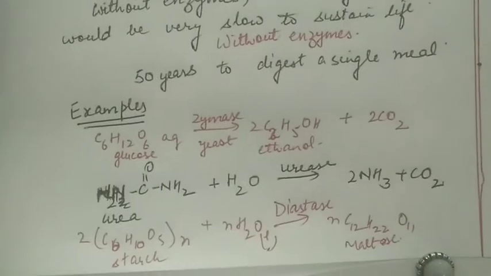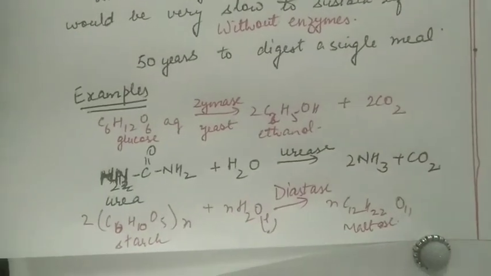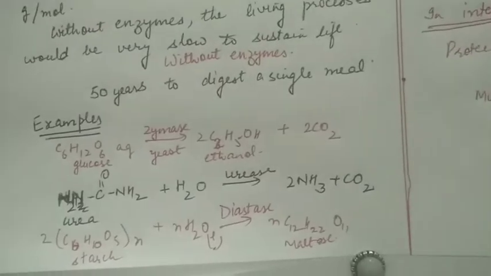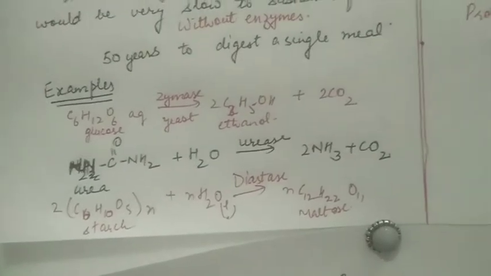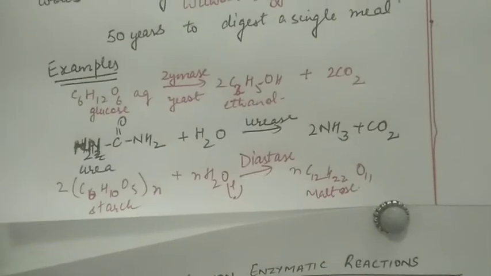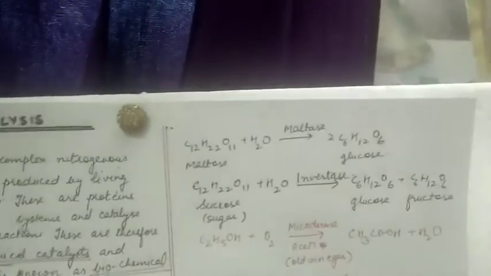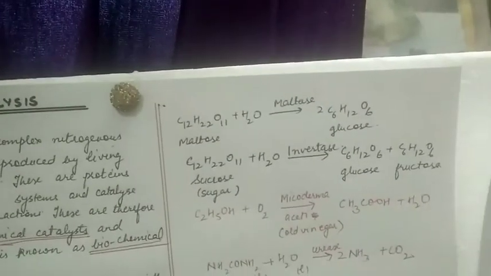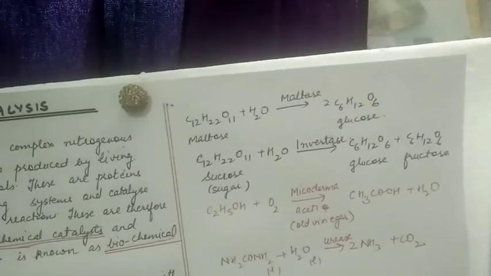Examples of enzymatic reactions are the enzyme zymase of yeast can convert glucose into ethanol and carbon dioxide. Urease can hydrolyze urea into ammonia and carbon dioxide. Enzyme diastase hydrolyzes starch into maltose. The enzyme maltase hydrolyzes maltose, the disaccharide, into monosaccharide called glucose.